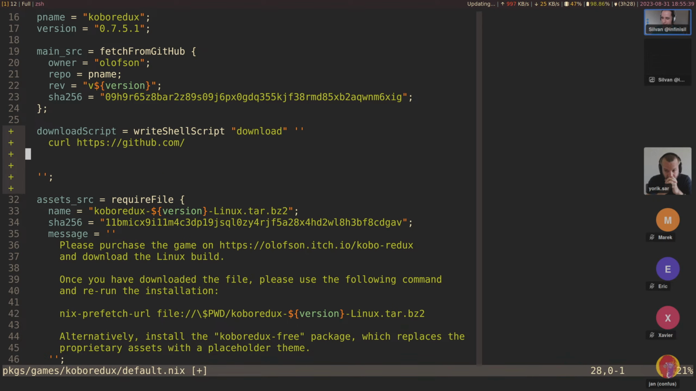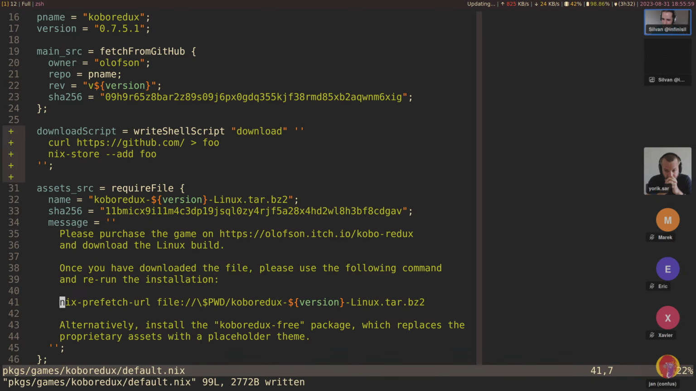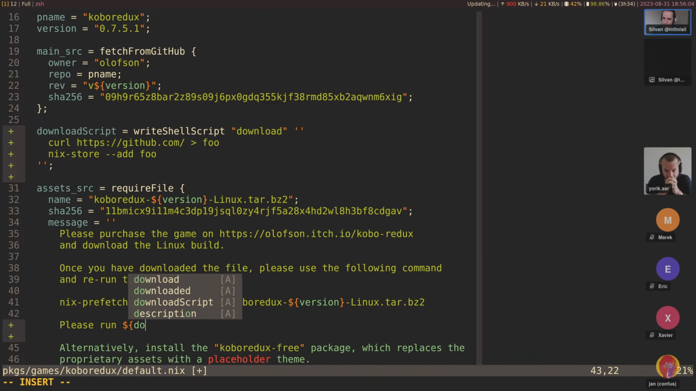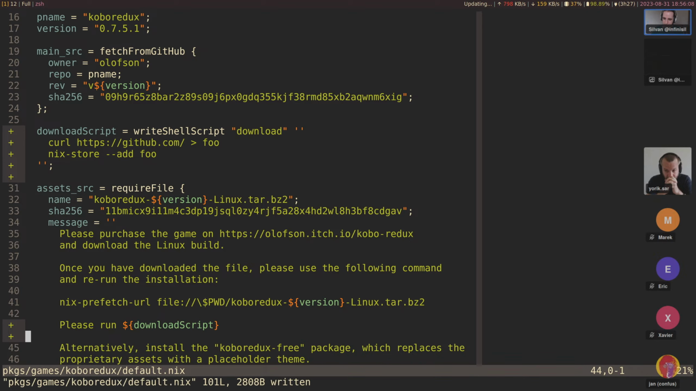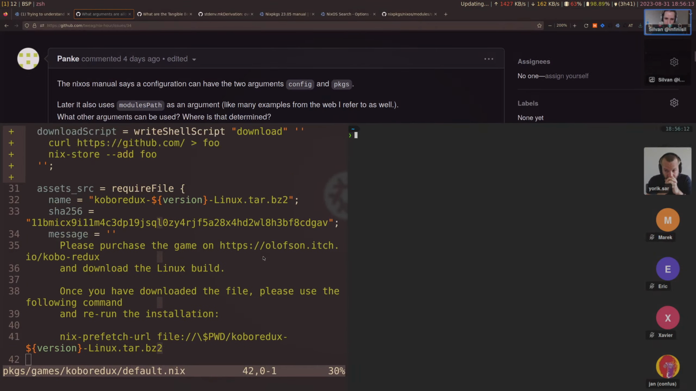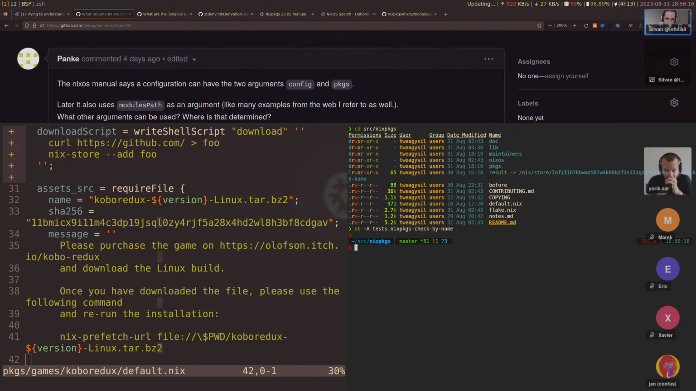So we download it and then let's say text equals this, and then nix or nix store dash add, well, curl, then like into a temporary directory or something like that. Let's say foo and then add foo. And then we could just inline this in here and say, please run download script. Like that. And then if we try to build that again, nix build that